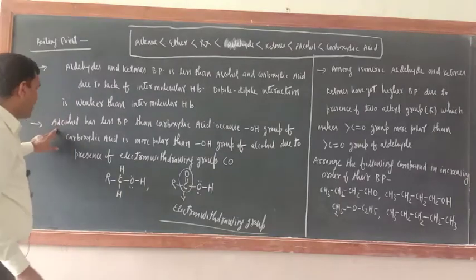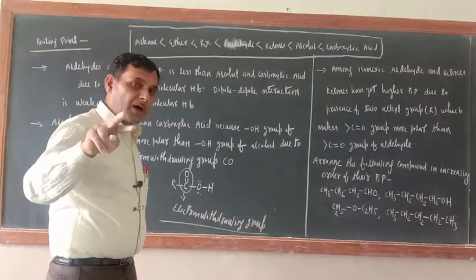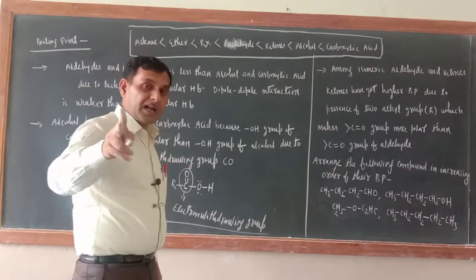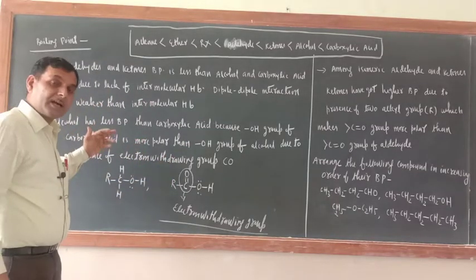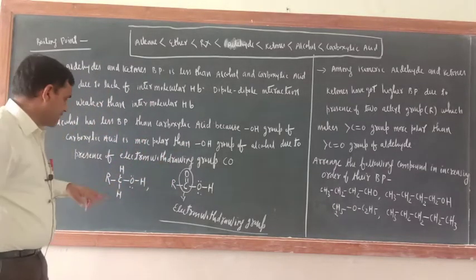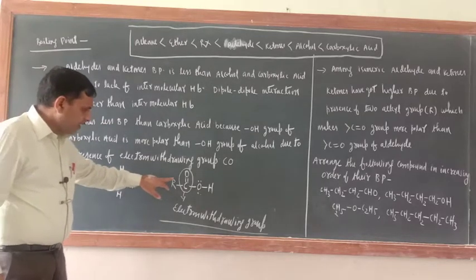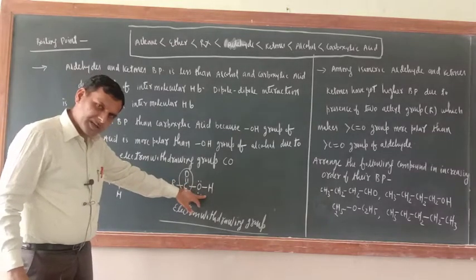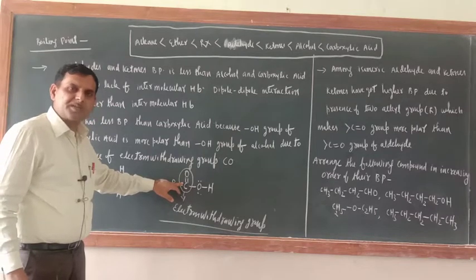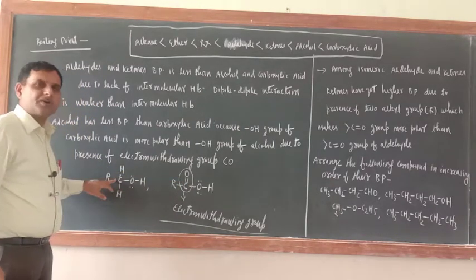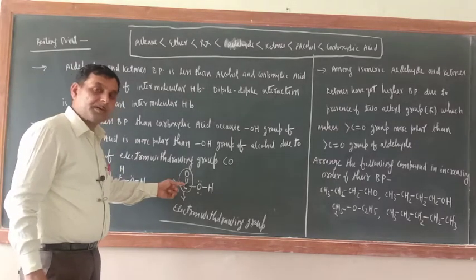Now two members are there: alcohol and carboxylic acid. Which has the higher boiling point? Carboxylic acid has a higher boiling point than alcohol. What is the reason? Just see, in alcohol also an OH group is there, and in carboxylic acid also an OH group is there, but the C=O group is making the difference. In carboxylic acid the C=O group is there, and in alcohol the C=O group is not there. So now just see how the presence of this group makes the difference.